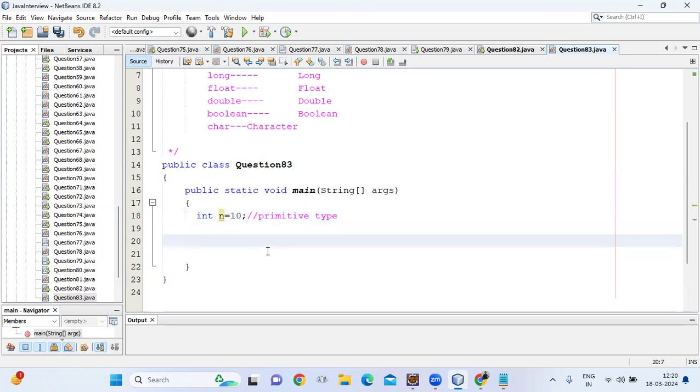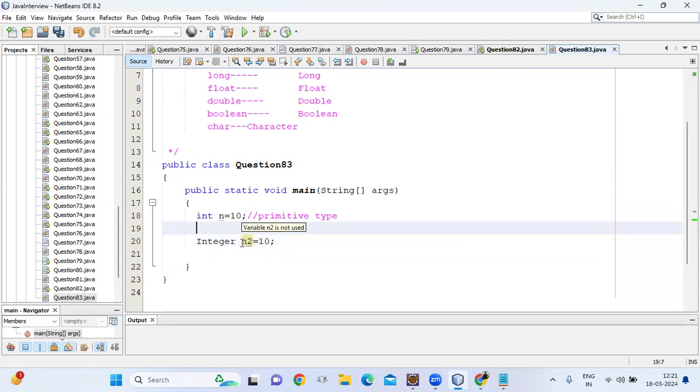Then we can use Integer. For example, I will declare Integer n2 = 10, guys. So now we can use this n2 as an object type.